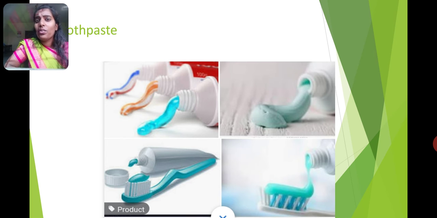Okay, and also we are getting perfumes from the plants. Directly we are getting perfume from the plants? No. To make perfumes, they will use some flowers such as jasmine, rose and lavender. These kinds of flowers they will use to make perfumes, isn't it, children? Yes. If I want to buy a perfume, we used to ask the flavor. So for flavor, they will use different kinds of flowers, isn't it?